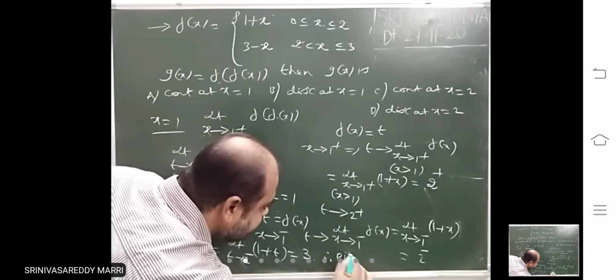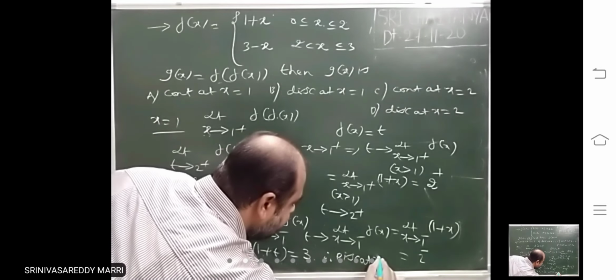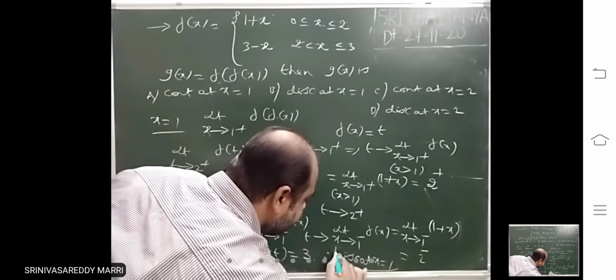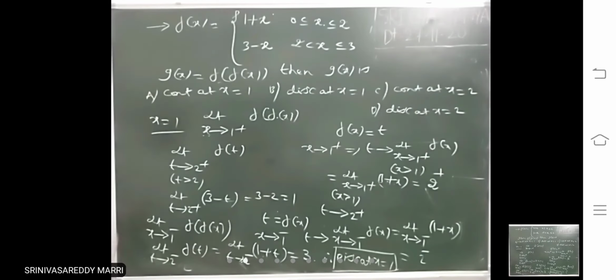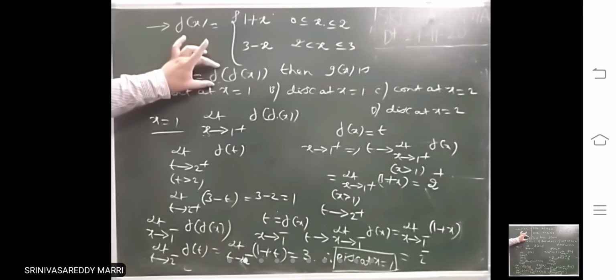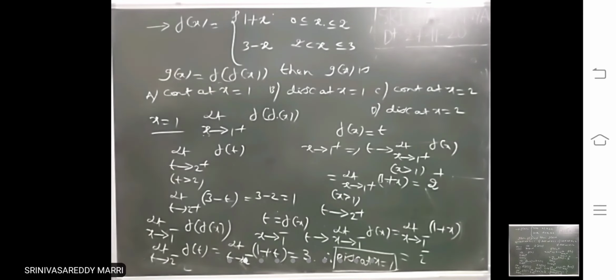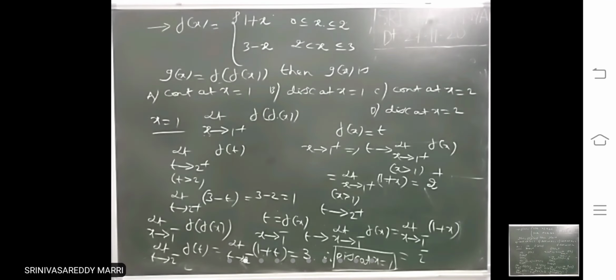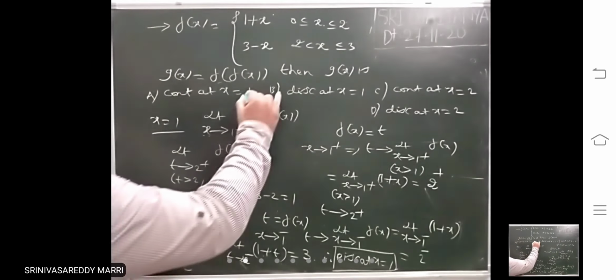Therefore, what can you say about it? It is discontinuous at x equal to 1. That means g of x equal to f of f of x is discontinuous at x equal to 1. Right limit and left limit are not equal, therefore discontinuous at x equal to 1.